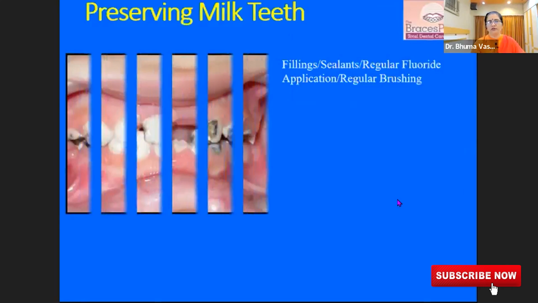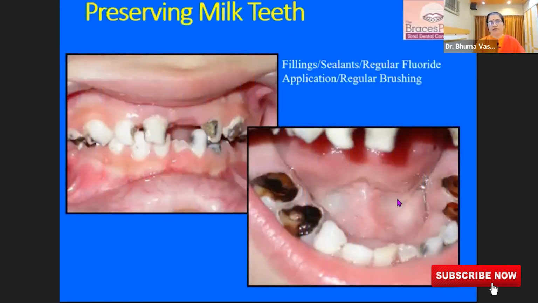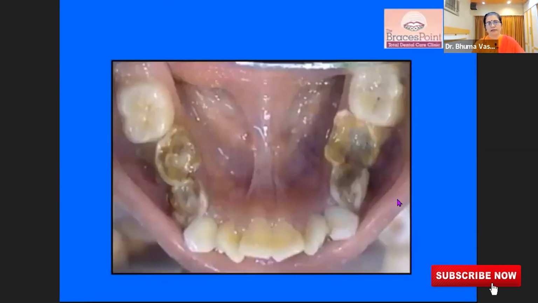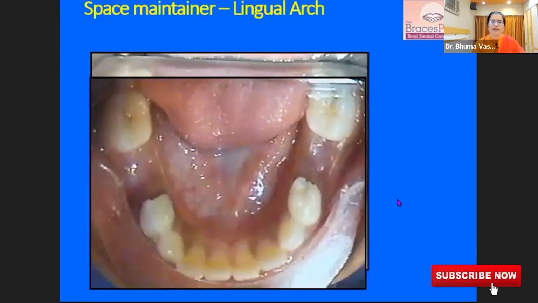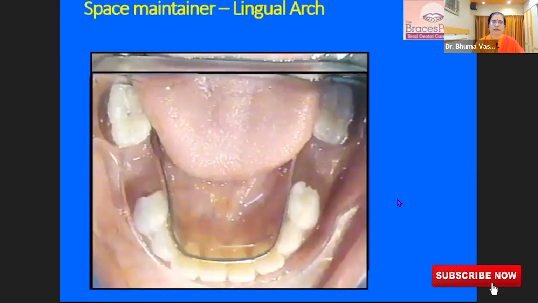So we have to make sure we maintain the space. If your child or grandchild has a cavity, please get it filled by the dentist or pediatric dentist. If there are cavities where the tooth cannot be saved, then the tooth is removed and the space has to be maintained for the erupting permanent tooth, which is developing inside the bone. It will come at its own time, and at that time the space maintainer can be removed. This is done by the pediatric dentist as well as the orthodontist.